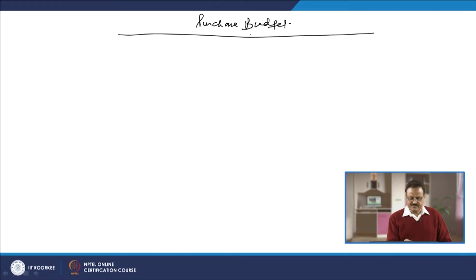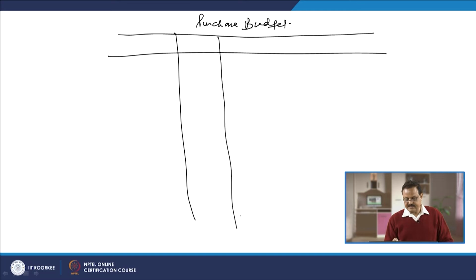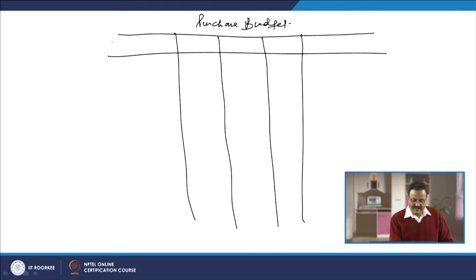In this purchase budget, the first column is for particulars. This is for the months, that is May, June, July and the remaining is the August. So, we will have to write here particulars, right, and we have to write here May. This is June, this is July and this is August. This is the information for August. We have to take this information for the August.